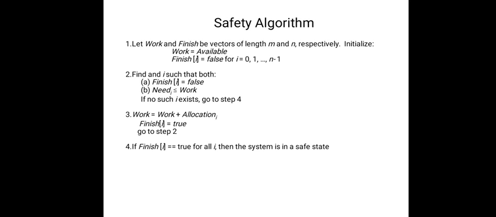Then the system pretends to allocate the requested resources to Pi. Available equals Available minus Request[i]. Allocation[i] equals Allocation[i] plus Request[i]. Need[i] equals Need[i] minus Request[i]. In this way, we have a resource request algorithm to manage deadlock avoidance. These are the different aspects.